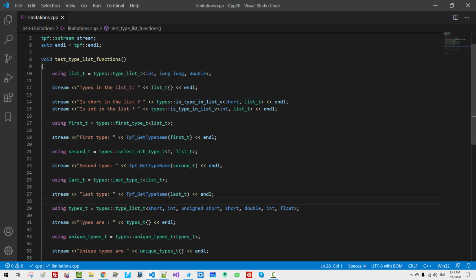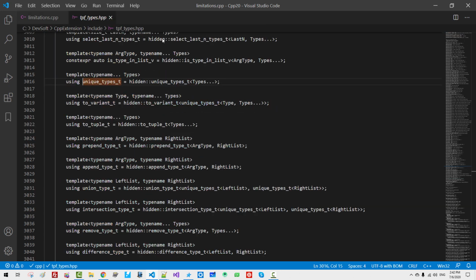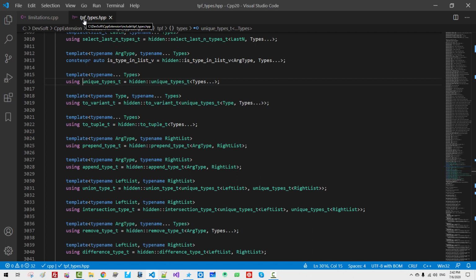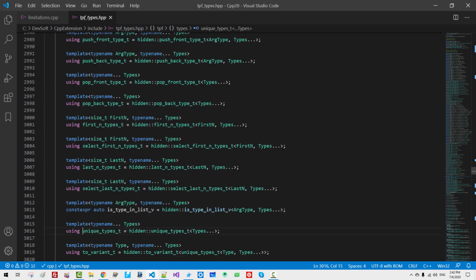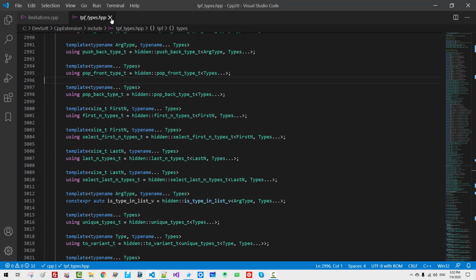Type list functions enable me to create arbitrary, complex template metaprogramming. All these type functions are defined. Right-click, go to definition. In this file, talkplayfun types.hpp contains all these functions. I will close this file.